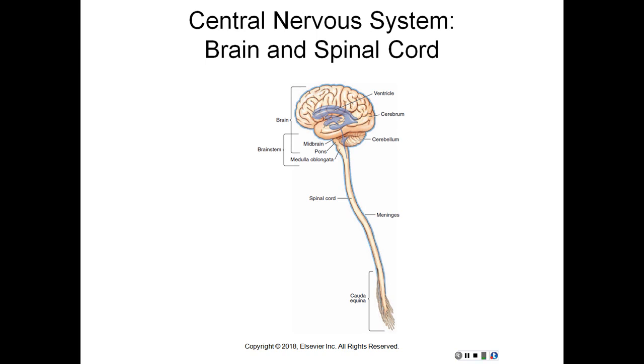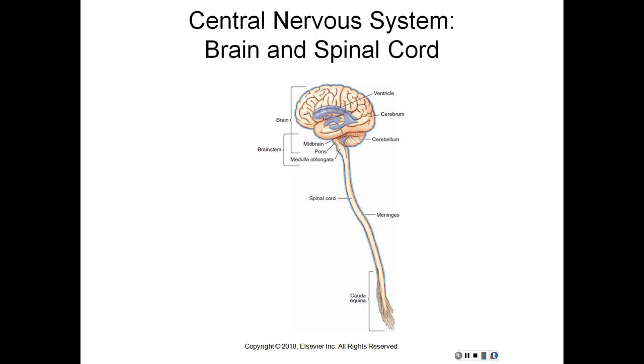Pons literally means bridge. It connects the cerebrum with the cerebellum and brainstem. Medulla oblongata, located between the pons and spinal cord. It contains centers that control respiration, heart rate, and the muscles in the blood vessel walls, which assist in determining blood pressure. Midbrain, most superior portion of the brainstem. Cerebrospinal fluid, clear, colorless fluid contained in the ventricles that flows through the subarachnoid space around the brain and spinal cord. It cushions the brain and spinal cord from shock, supports, transports nutrients, and clears metabolic waste.